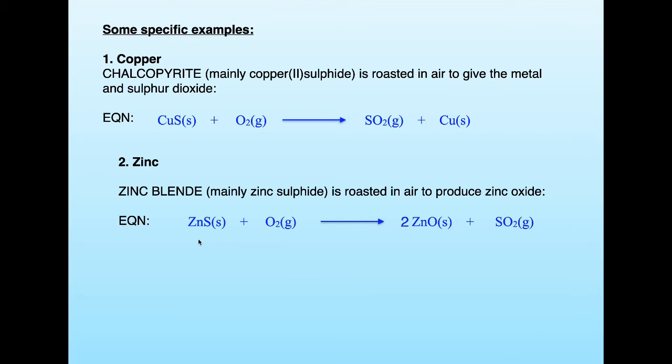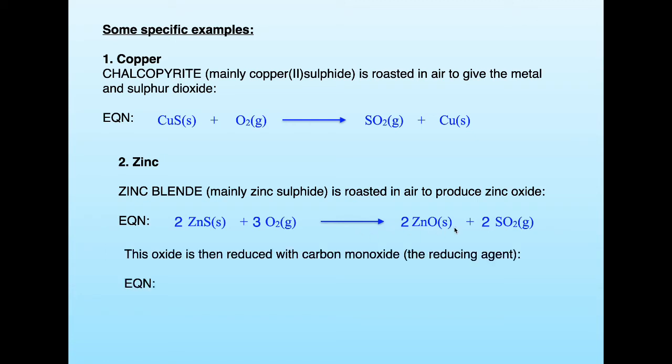So, why do we need a 2 here? Well, there's an odd number of oxygens here. Oxygens come in packets of 2, so we're going to have to make that number even. So let's try 2. 2 oxygens here. That means we need 2 zincs. So we've got to put a 2 in front of this. But now we've got 2 sulfurs, so we have to put a 2 in front of the sulfur dioxide. And then the oxygen, because it's on its own, is a bit more flexible. So now we've got 2 times 2 is 4, plus 2 is 6. 3 packets of 2. It's good practice.